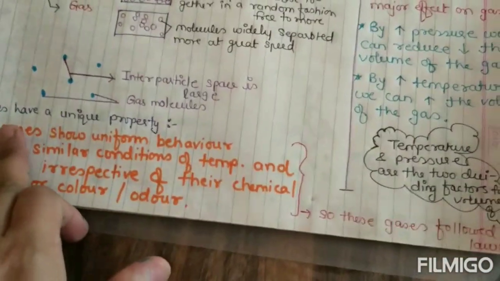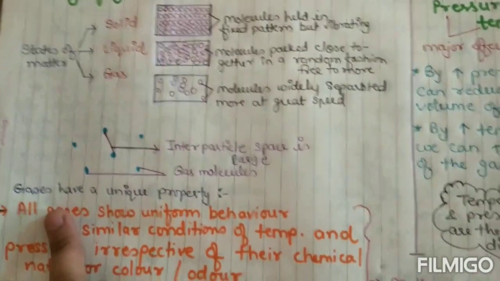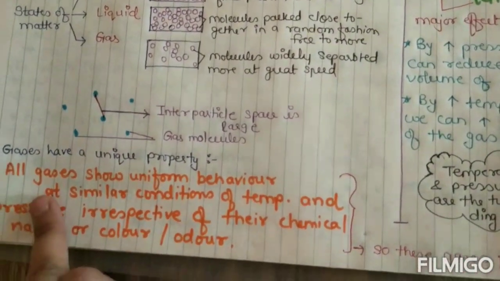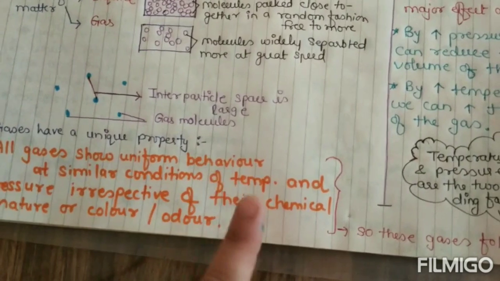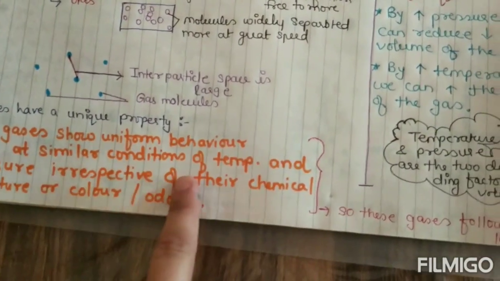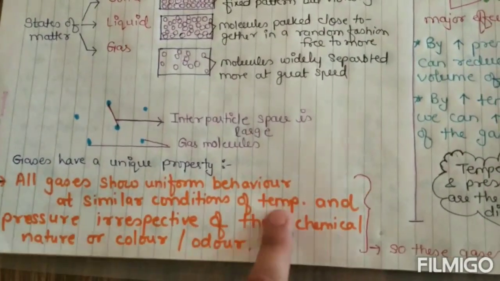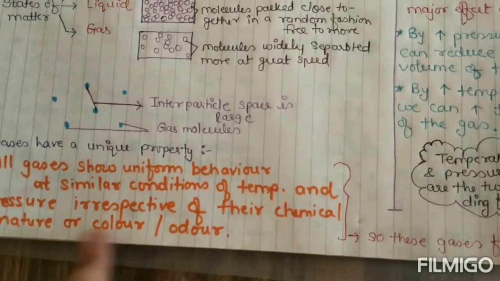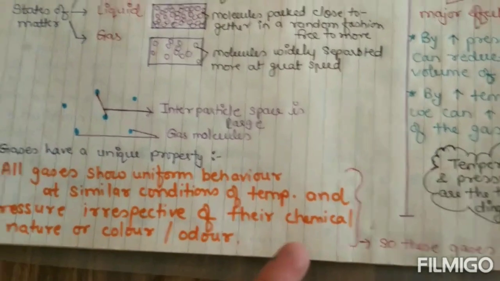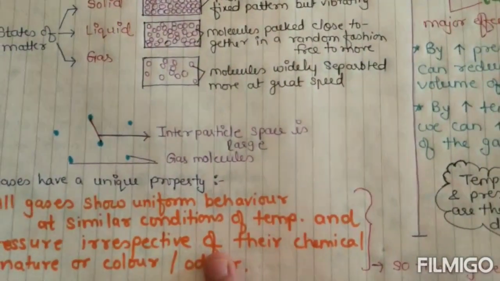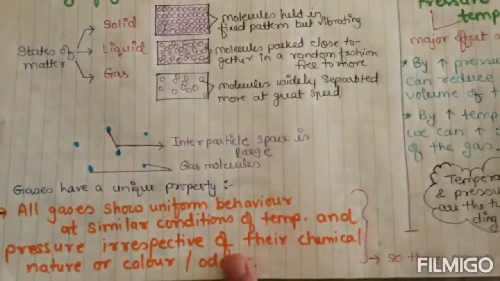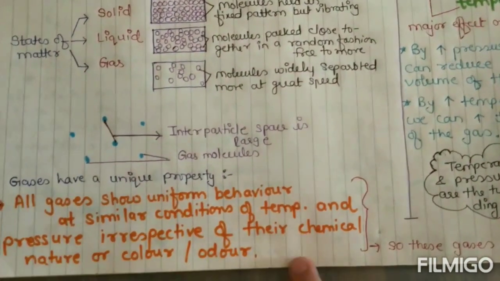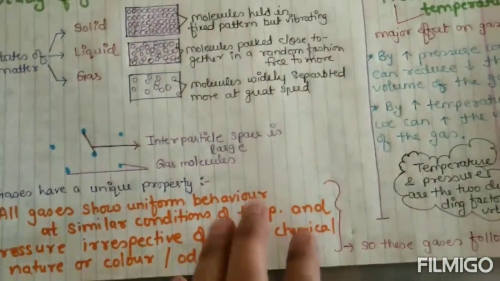Gases also have a unique property. All gases show uniform behavior at similar conditions. What is the condition? Temperature and pressure, irrespective of their chemical nature or color or odor. So you have to keep this in mind, and this is why these gases follow the gas laws.